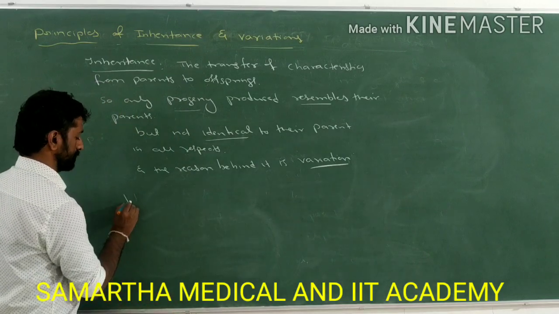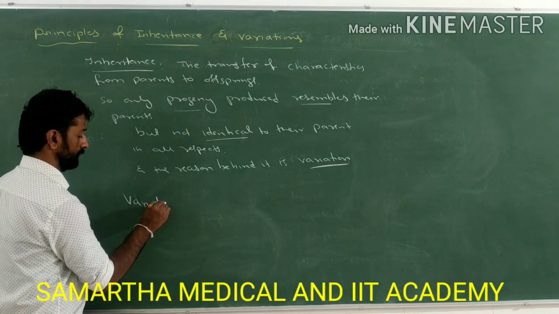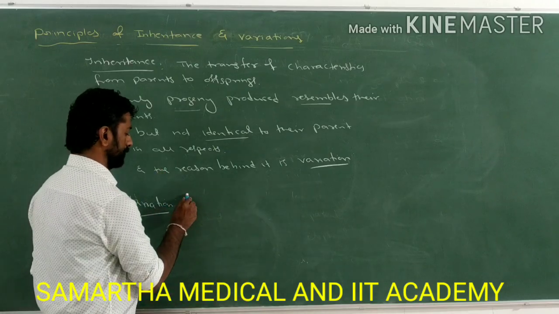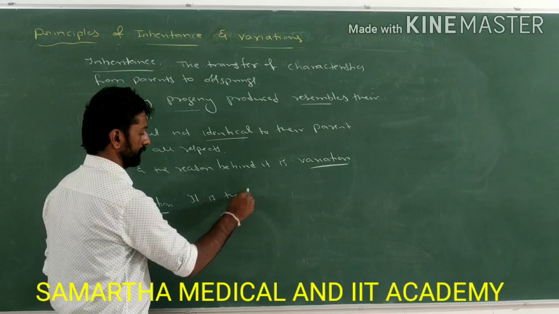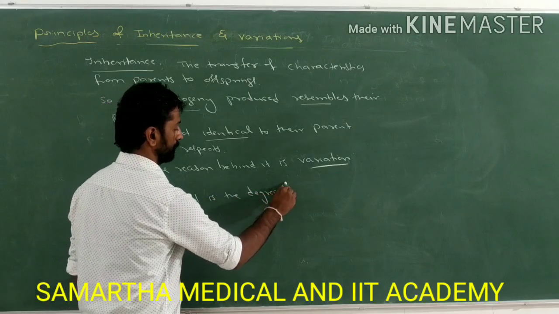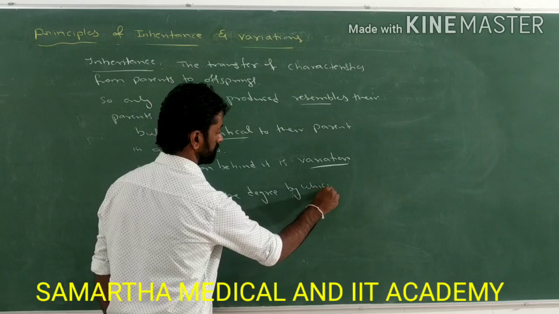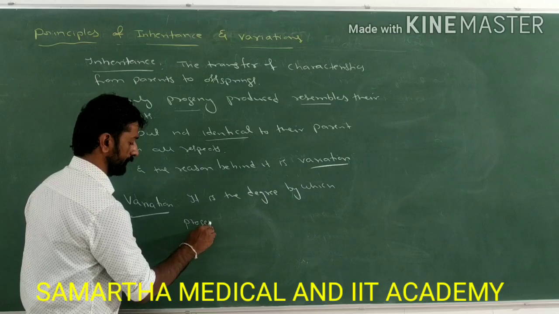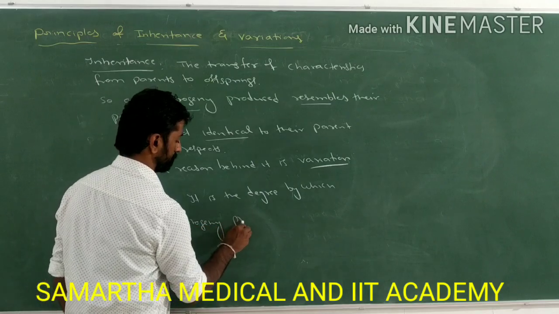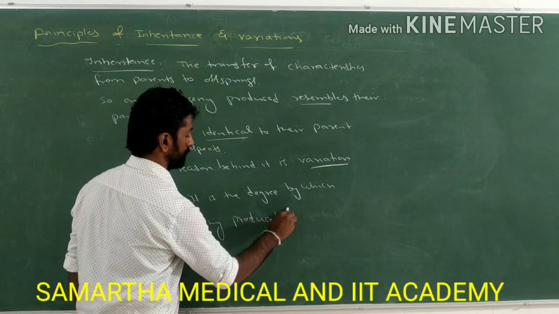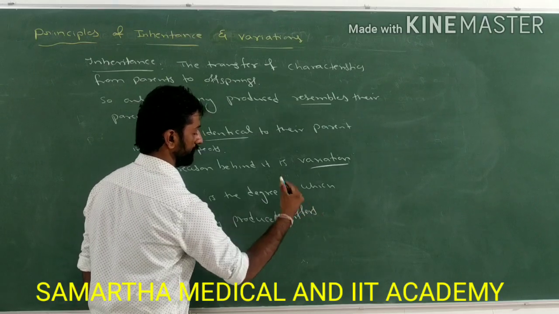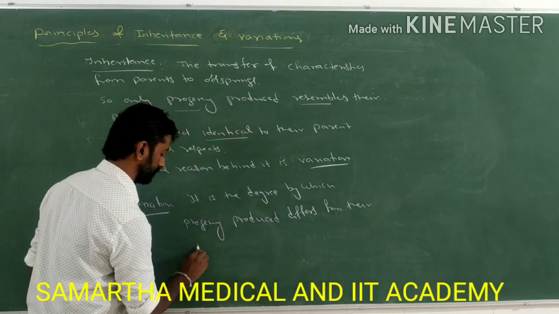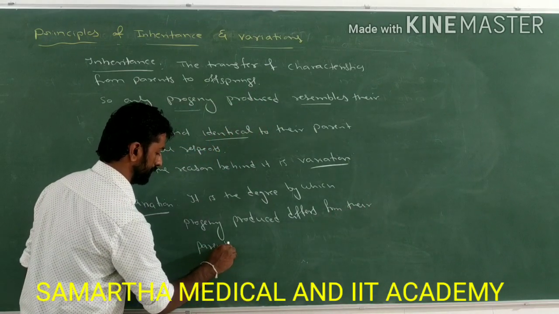So variation means it is the degree by which a progeny produced differs from their parents.